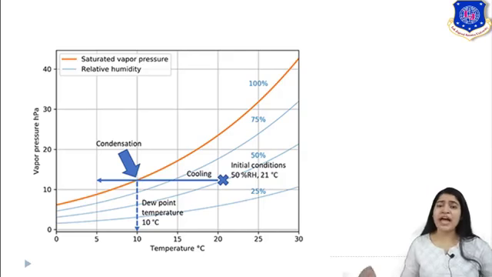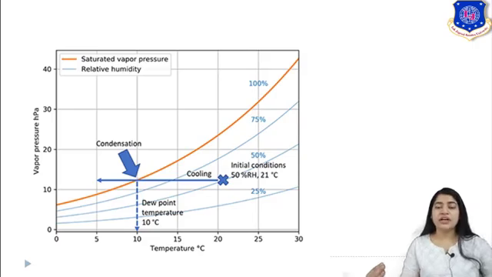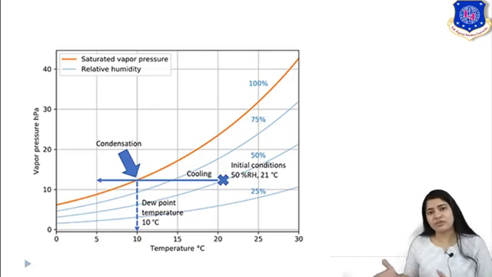Now, as you're cooling, what you're doing is reducing the capacity. You have not added the vapor, but you have reduced the capacity. So up to 10 degrees Celsius, I have cooled my gas. Now, I have reached the saturation point. It means now my humidity is 100%. I have reduced the capacity, hence my percent relative humidity is 100%. Now further cooling will result in condensation. Extra amount of liquid which is present will condense out in form of liquid.